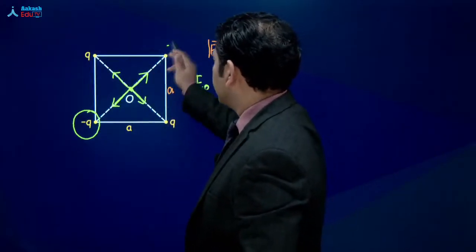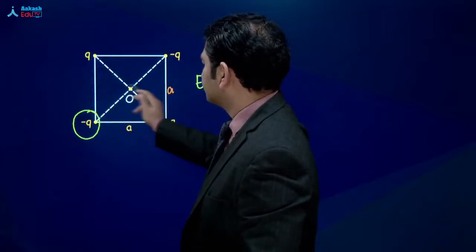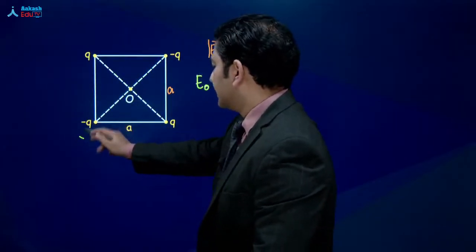Let's talk about the next point. अब हम बात करते हैं potential की.